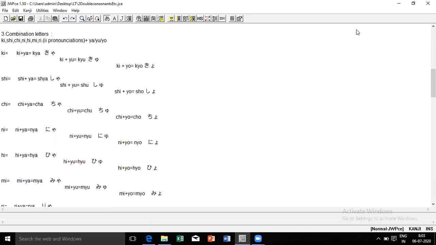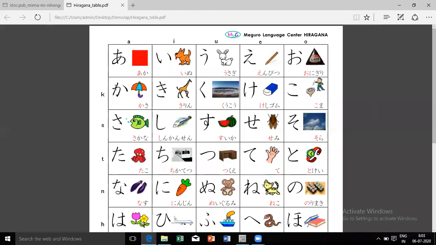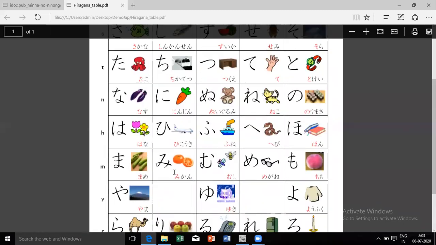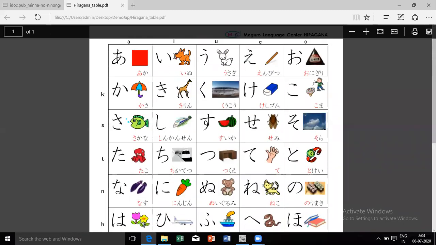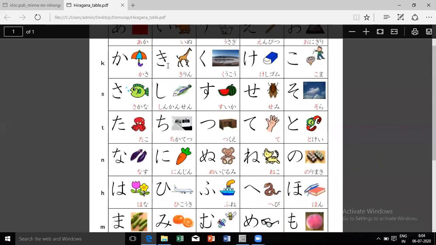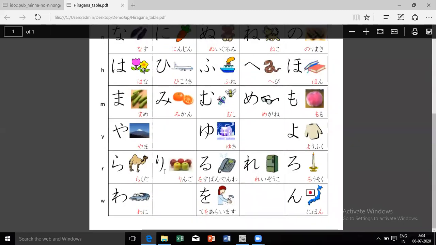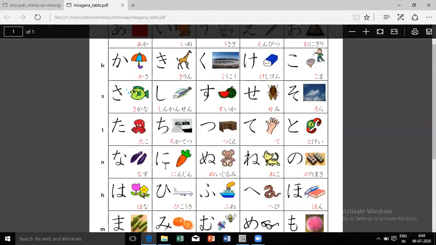So we have learned a ka sa ta na ha ma ya ra wa n. Coming on to the i-column: i, ki, shi, chi, ni, hi, mi, ri. Just remove i, being a vowel, and just start with ki. So ki, shi, chi, ni, hi, mi, ri. That's it, so total seven letters. You have to learn these.